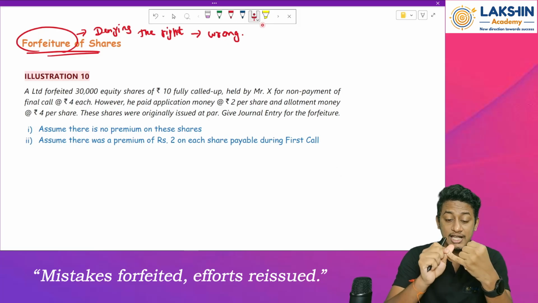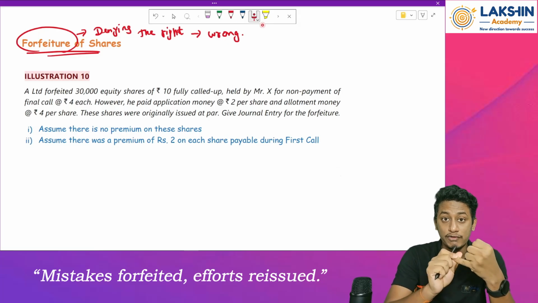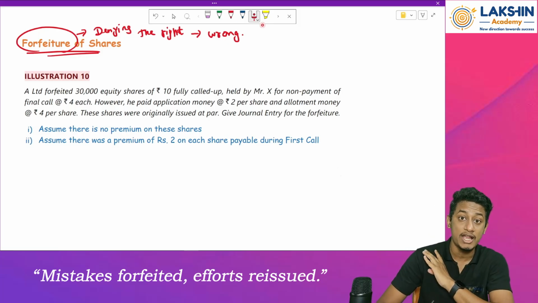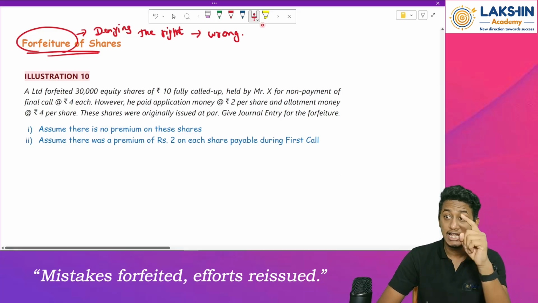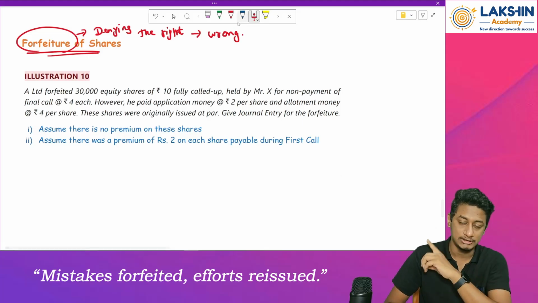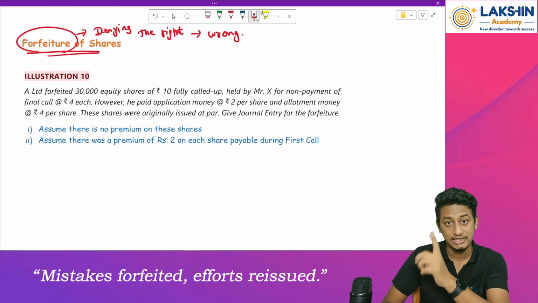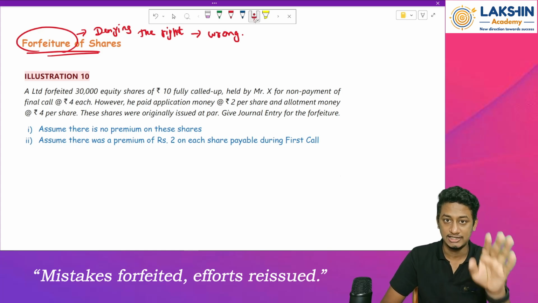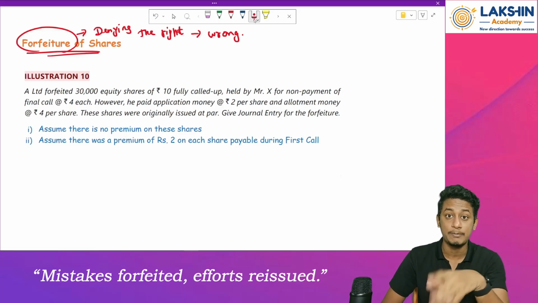So the company says, since you have not paid the final call money even after so many reminders, we will forfeit the right on these shares, and we won't pay you any money back. We will keep all the money and we will reissue these shares to someone else. We will see how to pass the entries in the illustration. Understand this till now: the forfeited shares are reissued because otherwise the company will face a loss.